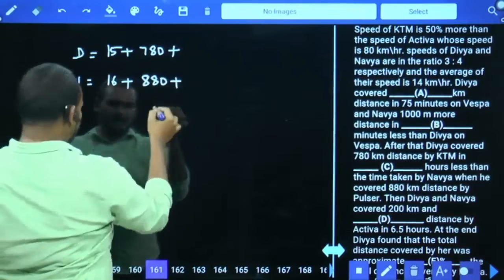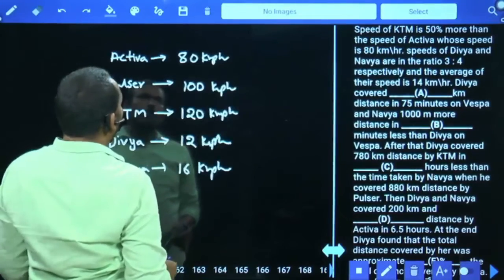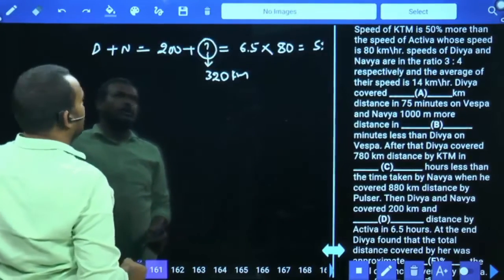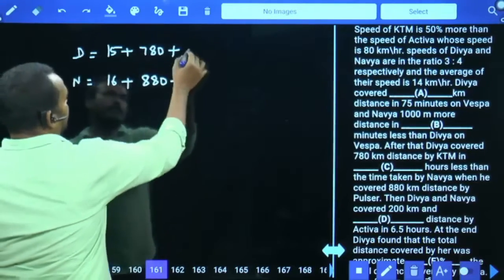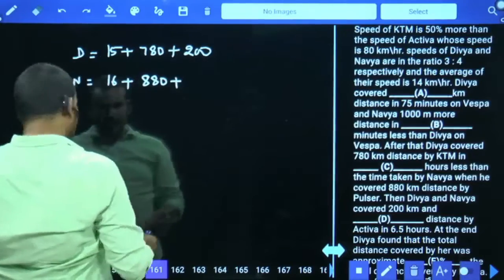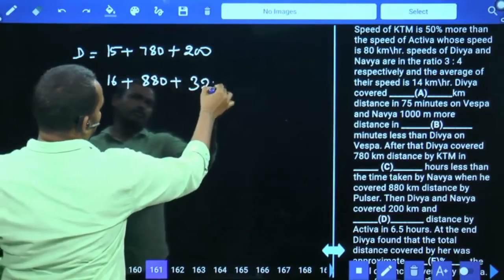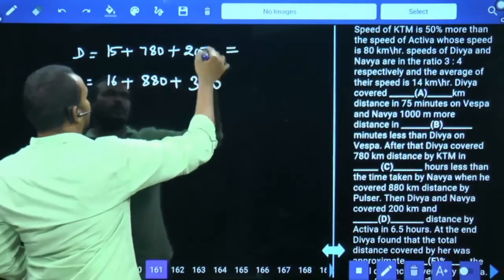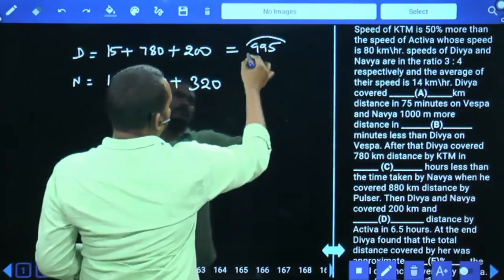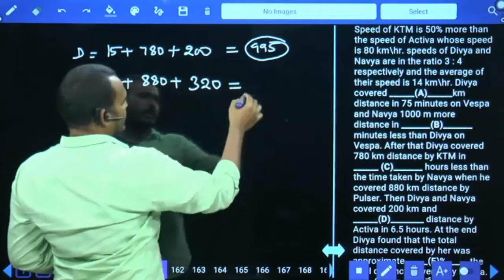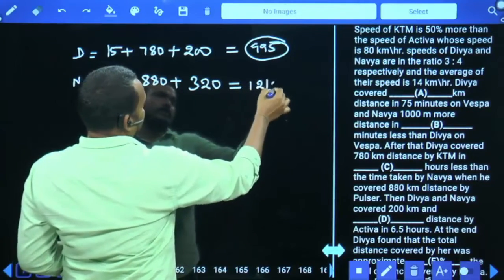Plus in the last statement, Divya covered 200 kilometers and Navya covered 320 kilometers. What is the total distance? 980 plus 15, 995 kilometers. And here the total distance is 1216 kilometers.